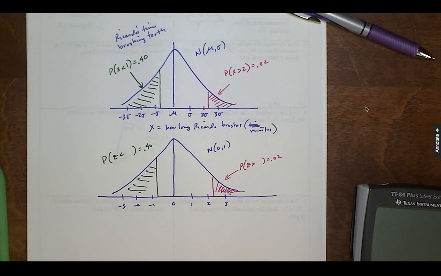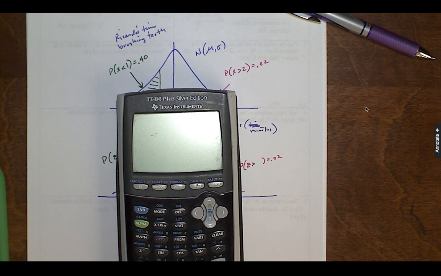Now to figure out, if you have a left tail problem where they give you the density and you need to find this critical value from the standard normal, you can simply use inverse norm. Remember I told you that we're going to use normal CDF and inverse norm, right? Inverse norm is kind of like normal CDF going backwards.